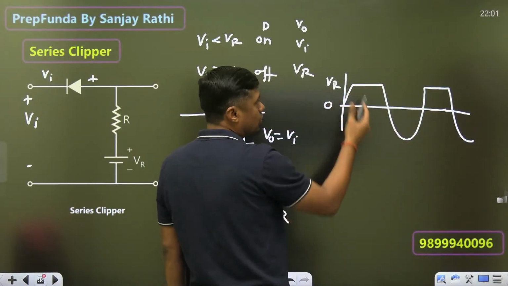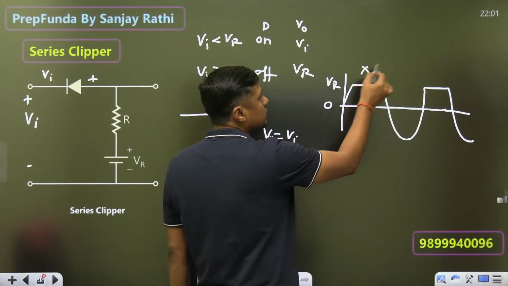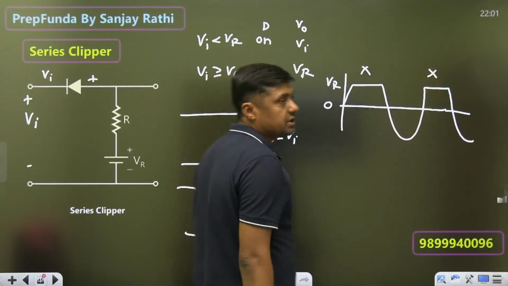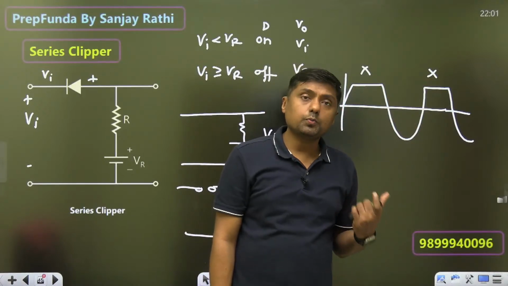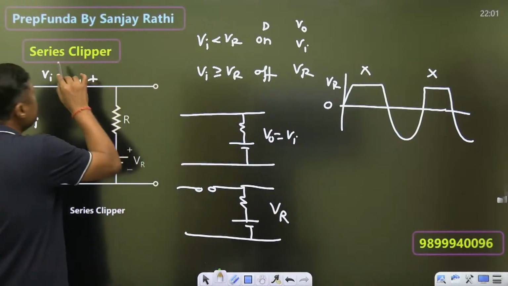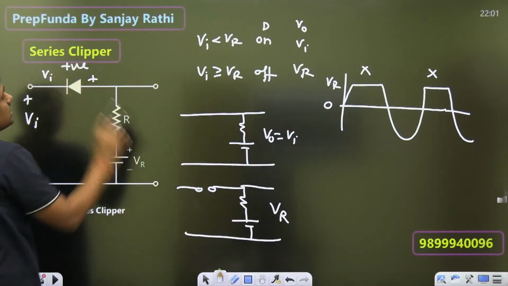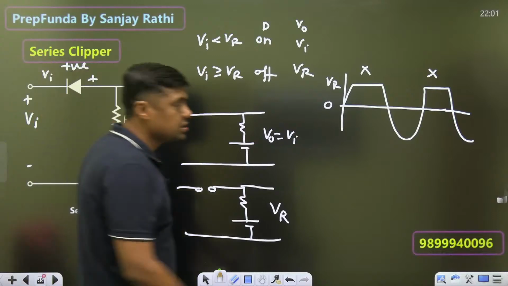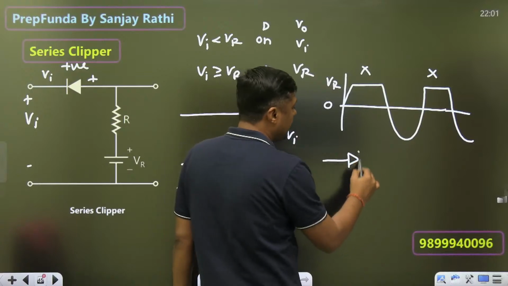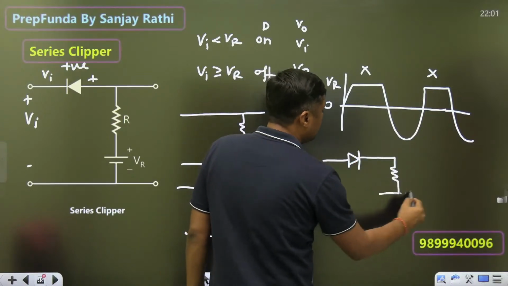Below Vr, it will follow the input. Which portion is cut? Positive portion is cut. Peak portion is cut. And that's what is called peak clipper or what? Positive clipper. So it is a series positive clipper. And if you want negative clipper, then just change the polarity of the diode. It will become negative clipper.